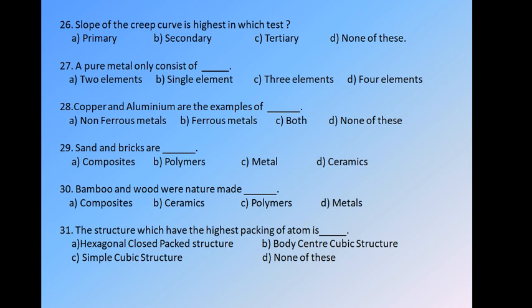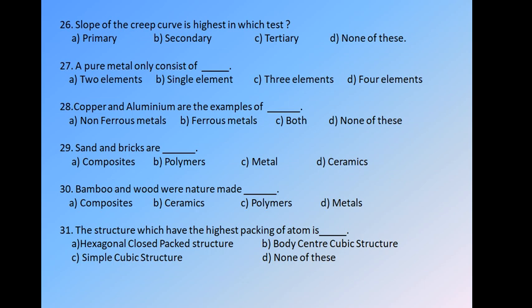Question number 30, that is bamboo and wood are nature made dot dot dot. We have options: A composites, B ceramics, C polymers, D metals. As we know, the bamboo and wood are the natural composites. They are the natural composites.